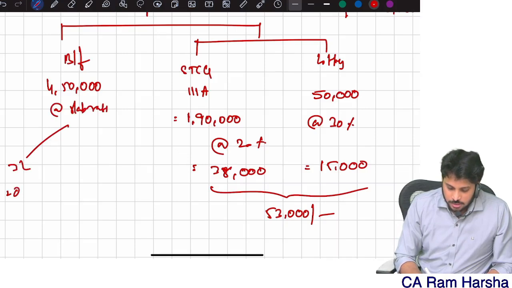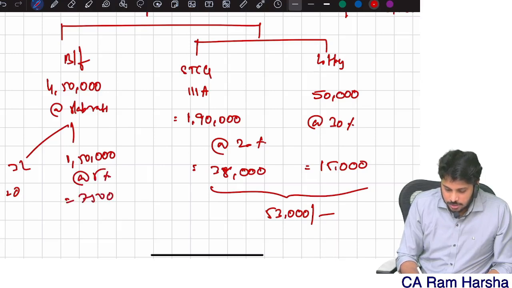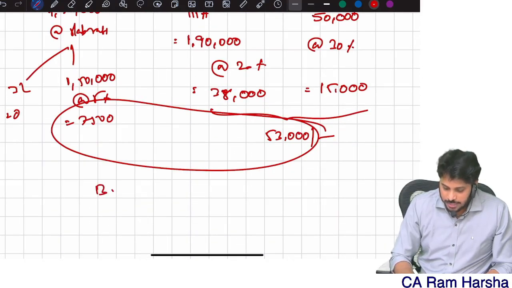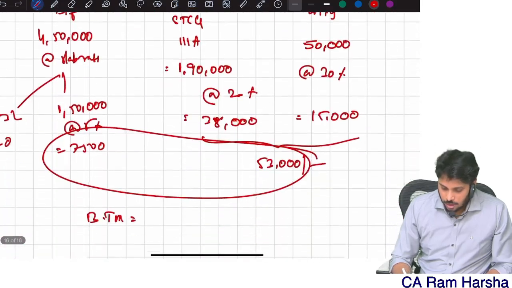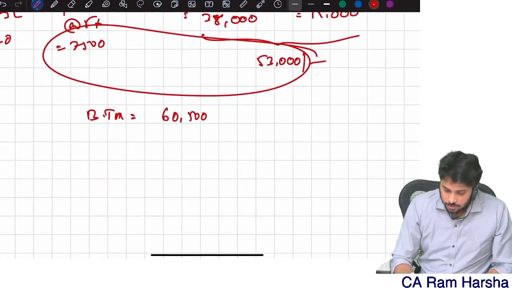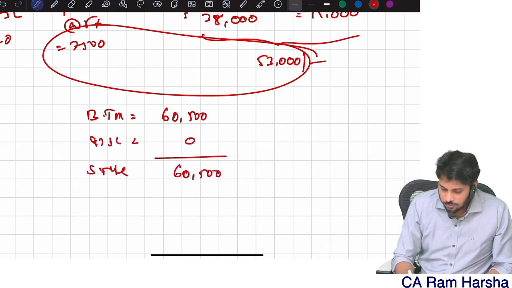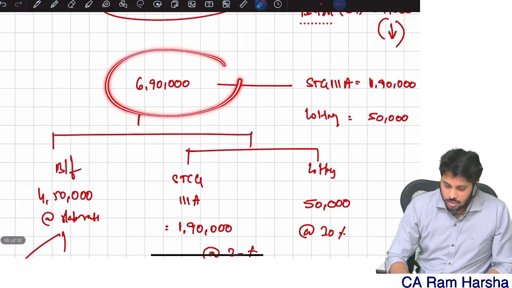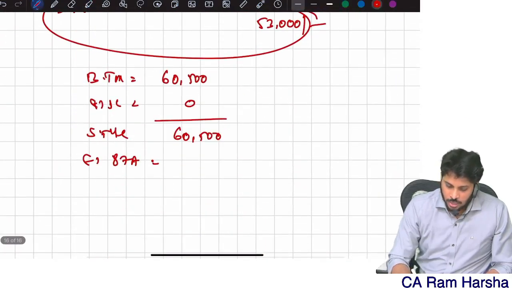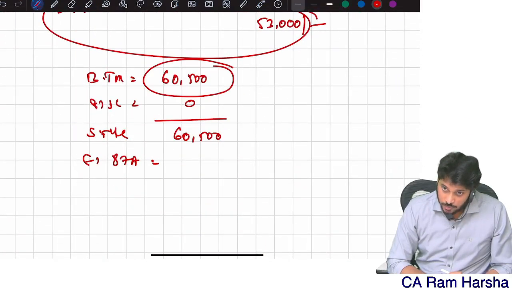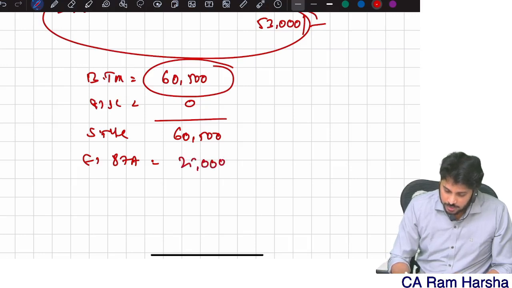Up to 3 lakhs, 0. From 3 to 7 lakhs, I have only 1.5 lakh, which is taxable at 5%, that is 7,500. What is the total basic tax? 60,500, plus surcharge, not applicable. So the subtotal is 60,500, minus the section 87A rebate. Yes, applicable, as my total income does not exceed 7 lakh. Therefore, basic tax or 25,000, whichever is lower, 25,000 I can claim as deduction.